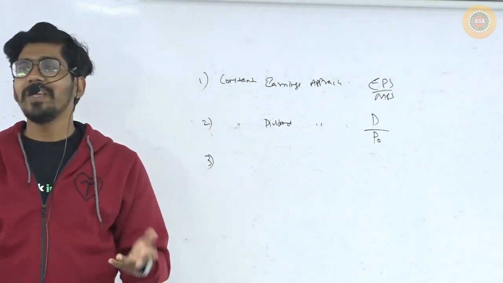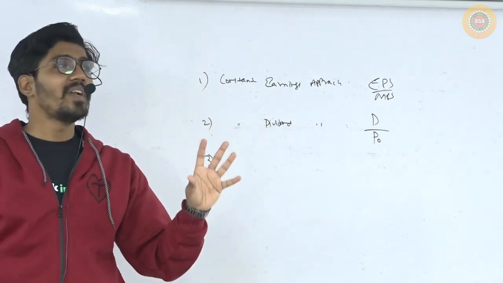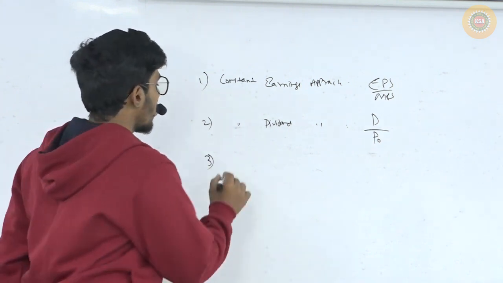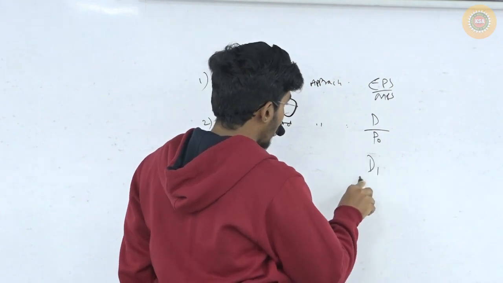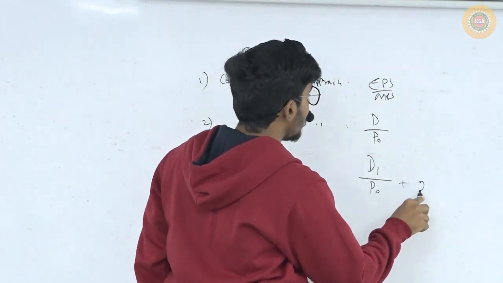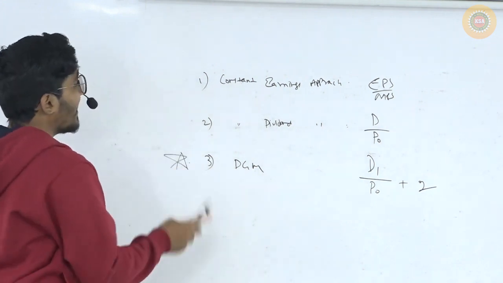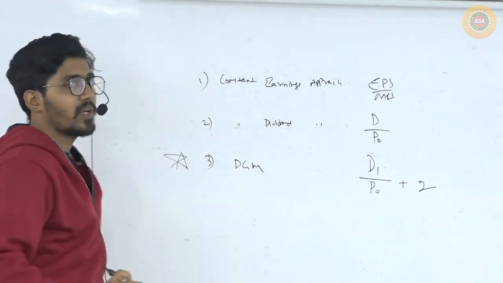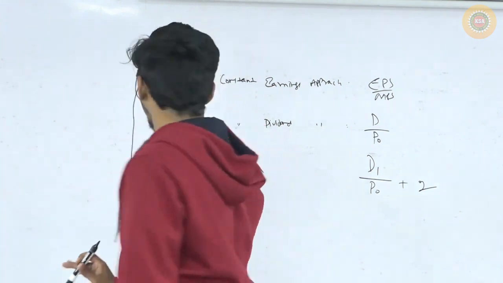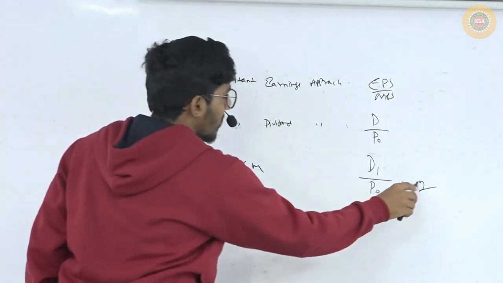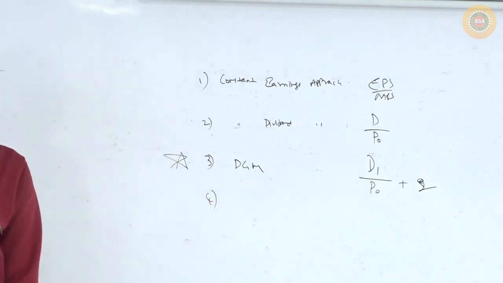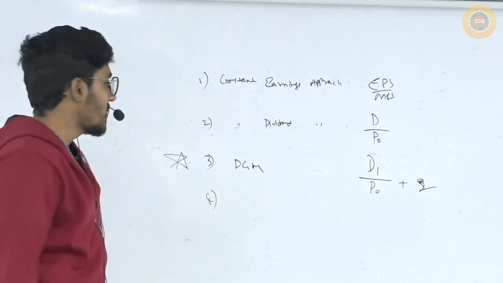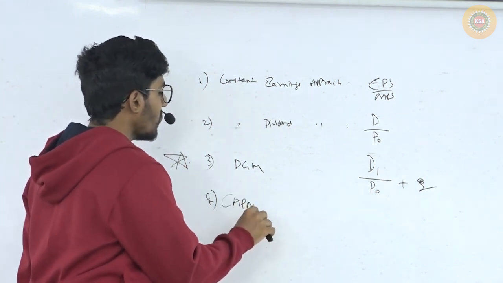Third one, I want a unanimous answer, but why is this side very silent? Dividend growth approach. So DGM, the dividend growth model. What is the formula? D1 divided by P0 plus g. This is the most important formula. 90% of the problems use this formula. Dividend growth model: D1 divided by P0 plus g. g can be calculated as retention ratio into return on equity, b into r. Fourth one, what is the formula? Capital asset pricing model, which is CAPM. So what is the formula?